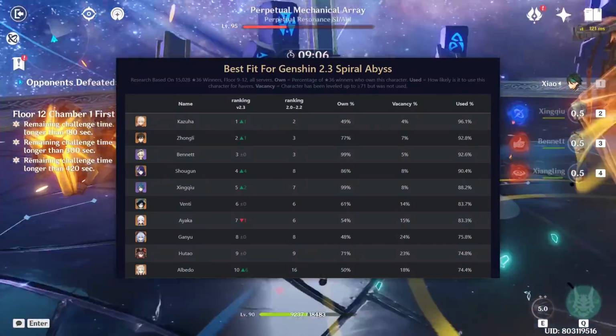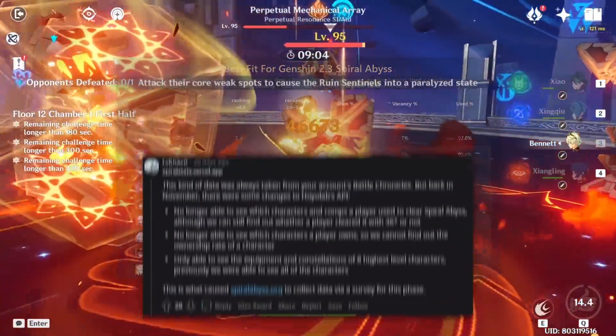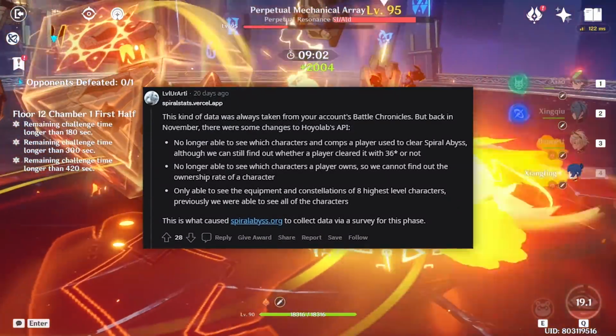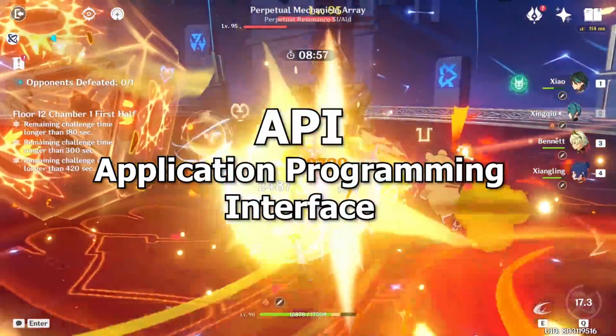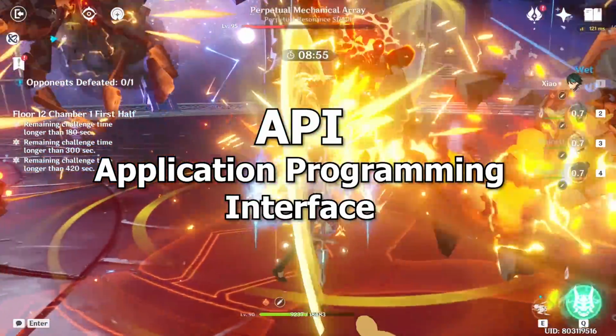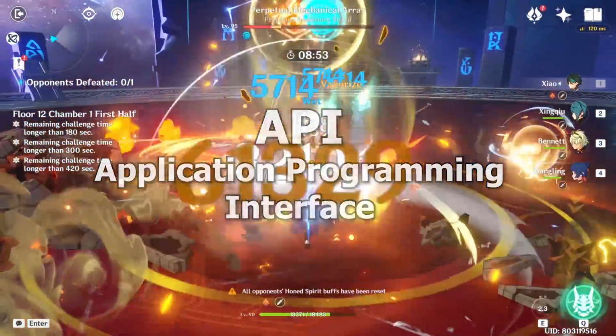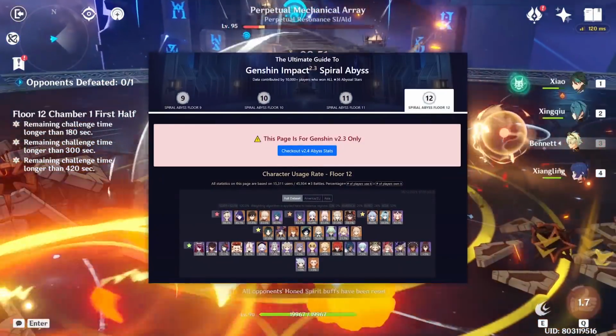So let's talk about usage rate. Starting off with the more recent news, which is MiHoYo disabling the API. For those who are not into computers, API stands for Application Programming Interface. It is how computers or websites talk to each other and get data. This is pretty much how SpiralAbyss.org pulls their data.